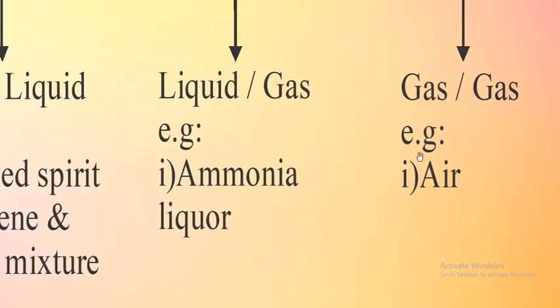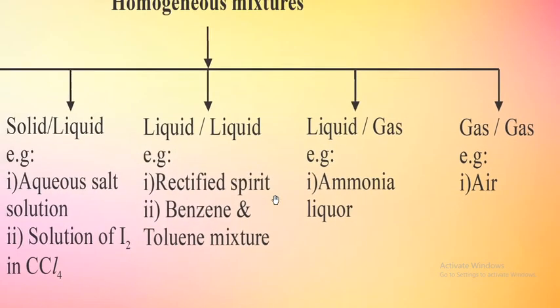A very well-known example is air. Air is a mixture of so many gases like carbon dioxide, hydrogen, nitrogen, oxygen. So it is a gas homogeneous mixture. In all these, after mixing, the components seem like one component. So they are called homogeneous mixtures.